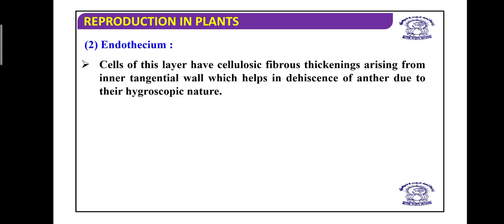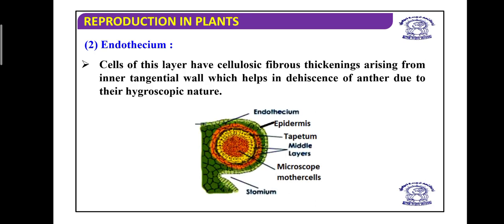They have fibrous cellulosic bands on the tangential walls. Here you can see the outermost epidermis, then the endothecium, then inner to it the middle layer, and inner to the middle layer the tapetum. These are the four layers.